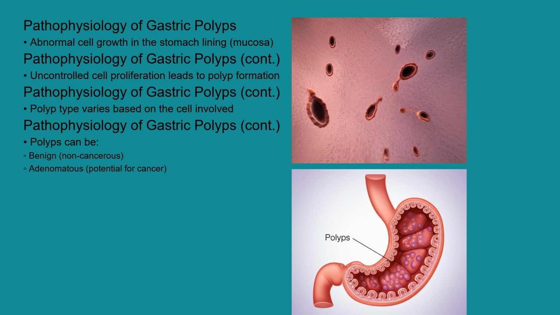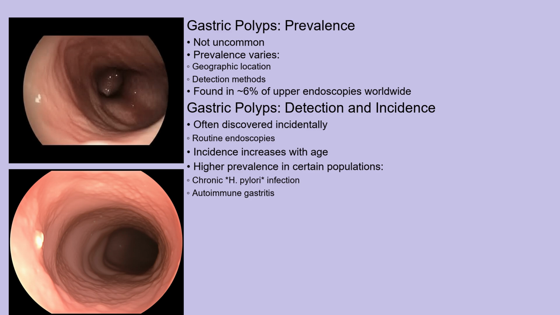The exact mechanisms that trigger this abnormal cell growth are complex and involve various growth factors and inflammatory pathways. Gastric polyps aren't uncommon. Their prevalence varies depending on geographic location and the methods used for detection. They are found in approximately 6% of upper endoscopies performed worldwide. They are often discovered incidentally during routine endoscopies performed for other reasons. The incidence tends to increase with age, and certain populations, such as those with chronic H. pylori infection or autoimmune gastritis, may have a higher prevalence.